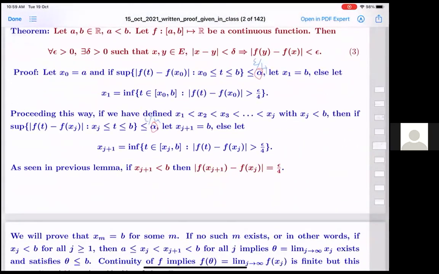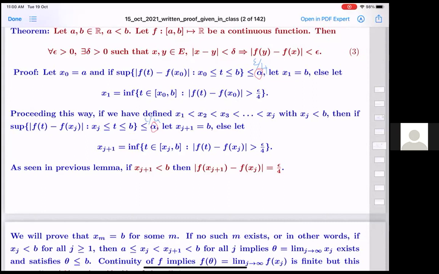So if you have picked x1, x2 up to xj and xj is strictly less than b, we have still not hit b, then if from then on it doesn't deviate by more than epsilon by 4, we simply go up to b. But if it does not, there is at least one where it is going above, we once again take the first one where it varies between plus minus epsilon by 4. So then xj plus 1 will be strictly less than b, and this difference between these two will be exactly equal to epsilon by 4. And the point is that this must end finitely many times. If not, we are going to be getting a contradiction.